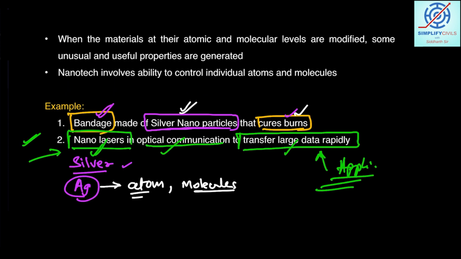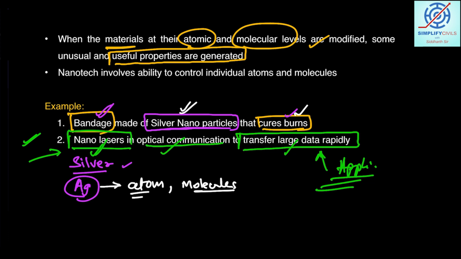Because whenever a material is seen and modified at the atomic or molecular level, useful properties are generated. Nanotechnology thus involves the ability to control individual atoms and molecules, so they can be exploited for many kinds of applications. We will read the applications in subsequent slides.